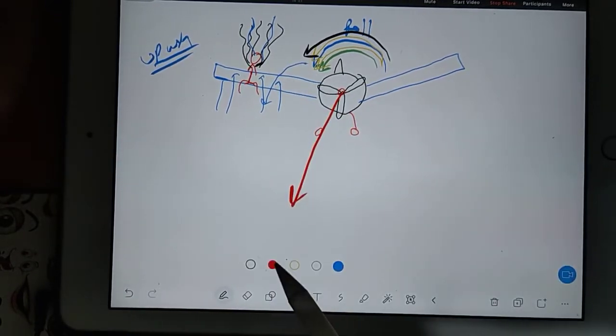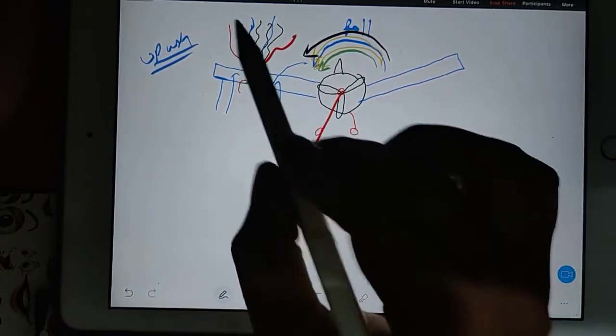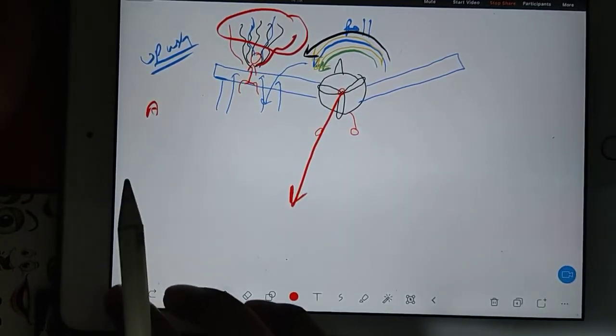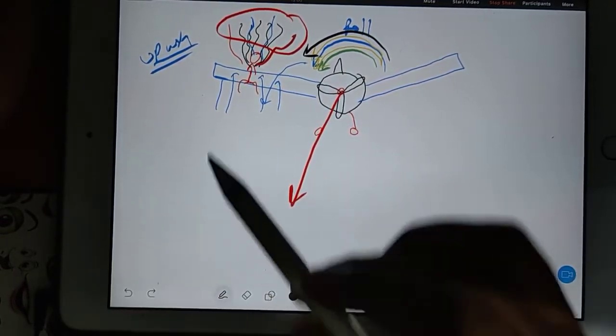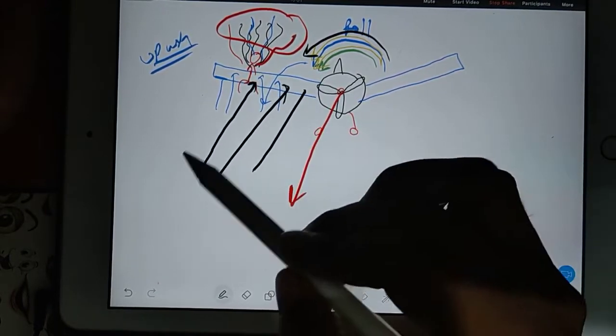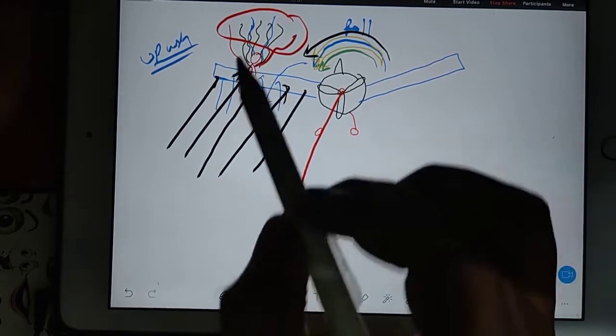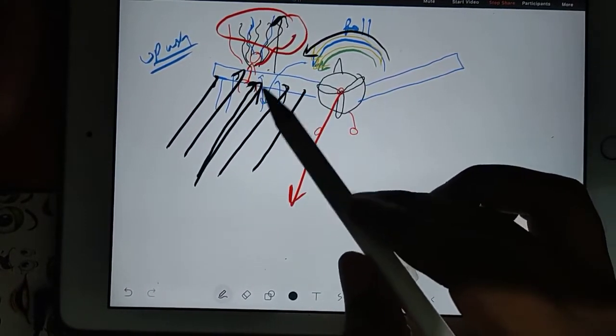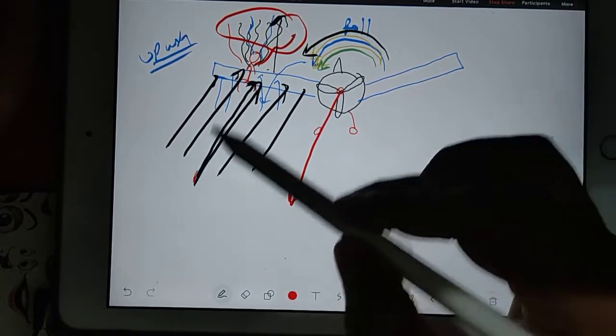It means if this hair is going up, then with respect to this hair, the atmospheric air is moving upward. If the atmospheric air is coming like this on the wing, then because of this upward velocity, you will get a change in velocity upward.